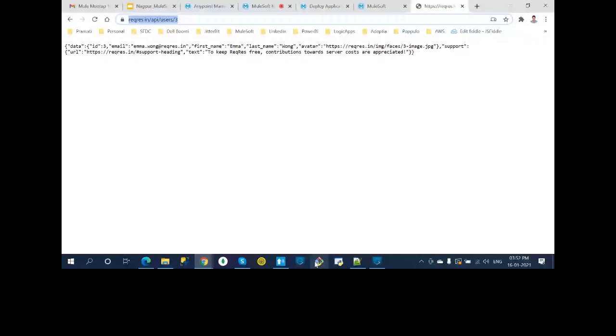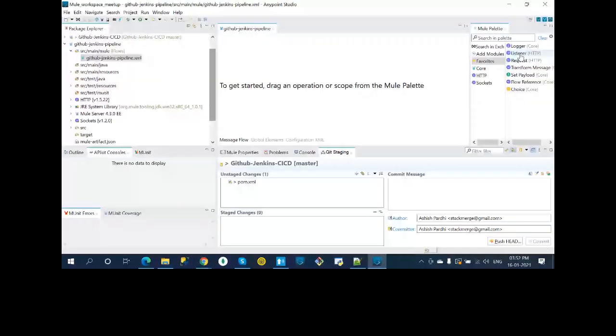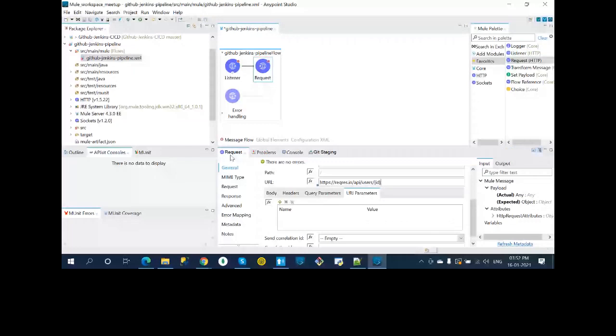Let me drag, we'll close, we'll open fresh. Let me drag the listener first. And then I'll drag the request. I'll configure quickly. I'll pass the user ID here as a URI parameter. Inside the URI parameter, you guys are able to see, right? Do you want me to increase the font or something? You're able to see, right?